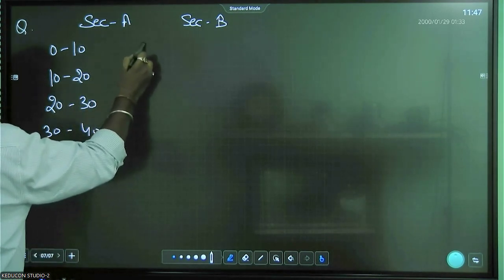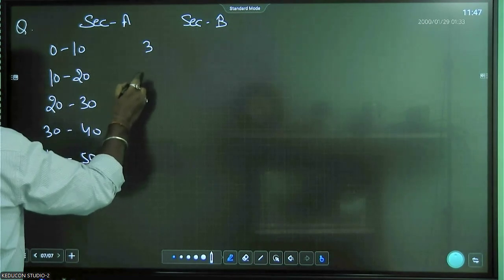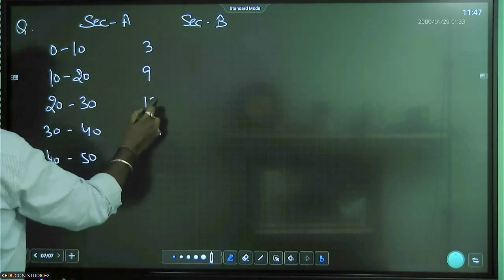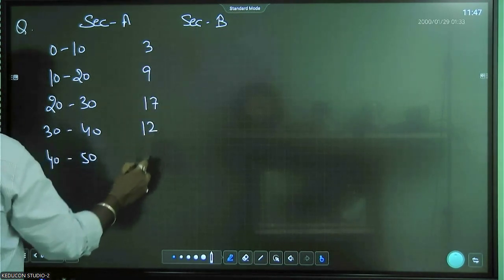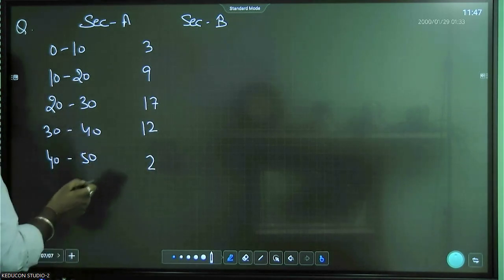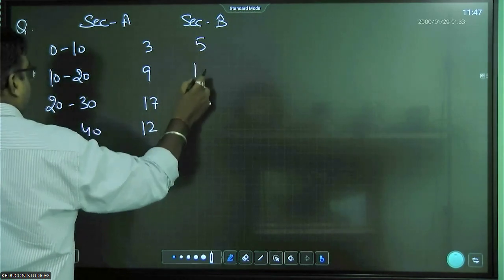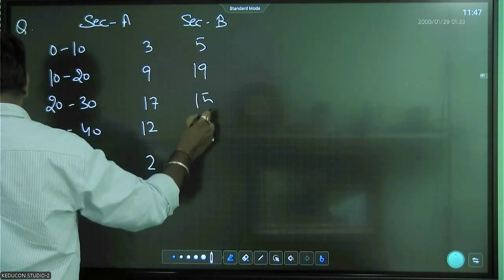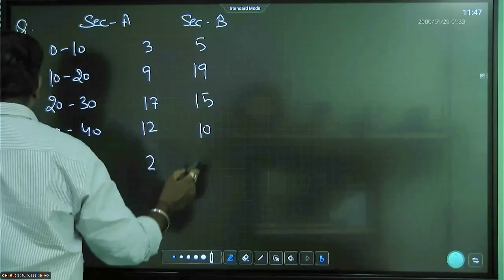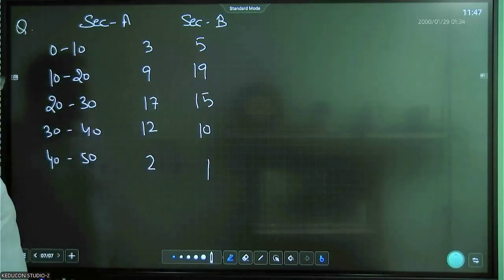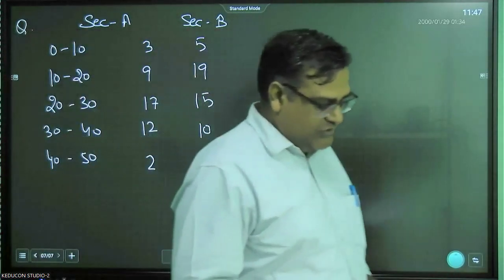The frequency for section A is 3, 9, 17, 12, and 2. Section B is 5, 19, 15, 10, and 1. So this is the frequency for both the sections.